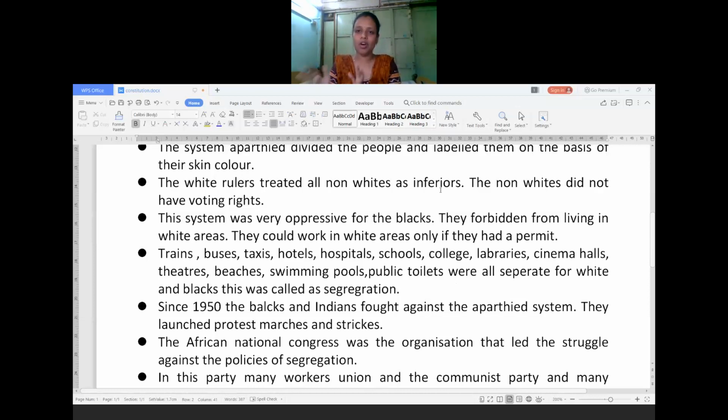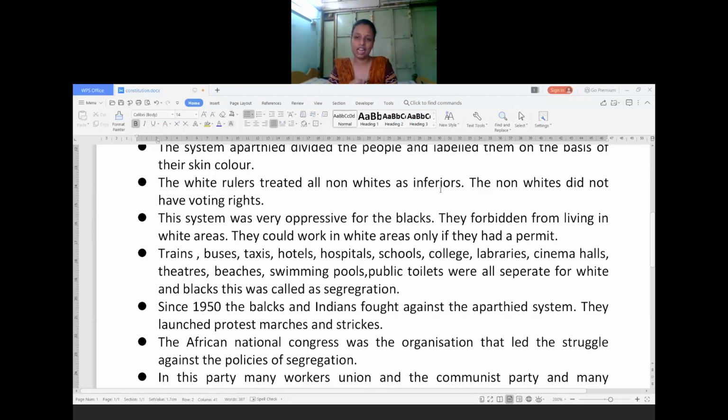White people had all kinds of good, improved facilities compared to the black people. This kind of separation, we call segregation. Segregation means separating. In this way, the black and white people were being treated. Since 1950 onwards, the black people and the Indians, those who were living in that area as well as in our country,